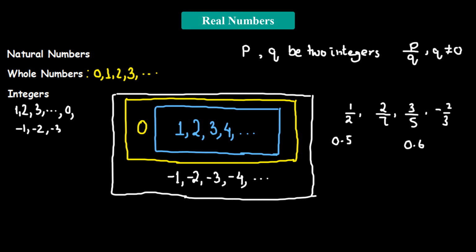Similarly, when we divide 3 by 5, what we're going to get is 0.6. Now if we look at the fourth number, negative 2 over 3, when we divide 2 by 3, what we're going to get is negative 0.666. Now what is going to happen? It is going to go on indefinitely. That means it's non-terminating. So this is a non-terminating decimal number. Similarly, 2 divided by 7 is also going to be a non-terminating decimal number.